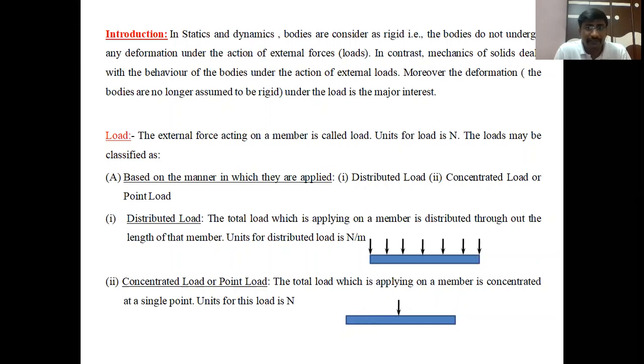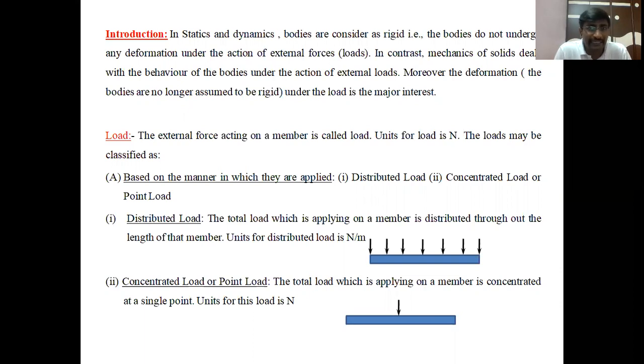Introduction. Mechanics of solids mainly deals with the behavior of solids. It is also called the strength of materials. Many materials are used in engineering applications: brass, aluminium, wood or timber. For building structures, we mainly use mild steel, which is a soft, ductile material. These are some of the materials dealt with by the mechanics of solids.